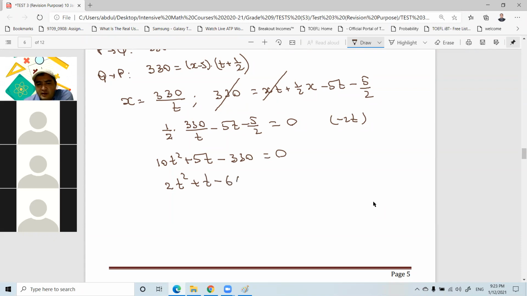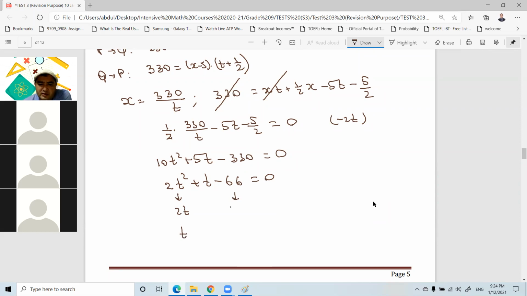Yeah, divided by 5, I think the 66 is equal to 0, right? Okay. So now how do you solve this by factorization? This 2t is a prime number. The only way to factor this is 2t and t. How about 66? When we multiply, the difference should be t.